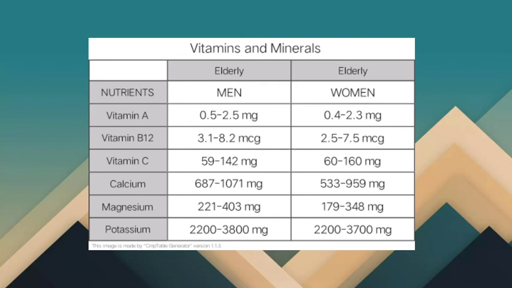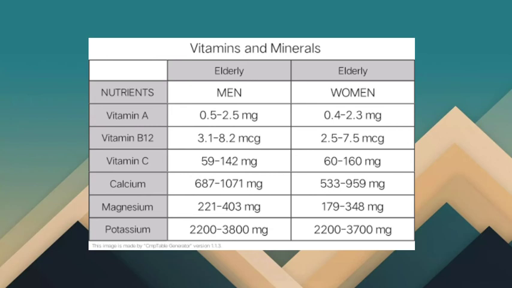And for women elderly, we have 533 to 959 milligrams. For magnesium, for men elderly, we have 221 to 403 milligrams. And for women elderly, we have 179 to 348 milligrams of magnesium.